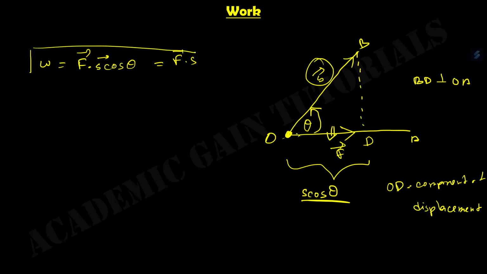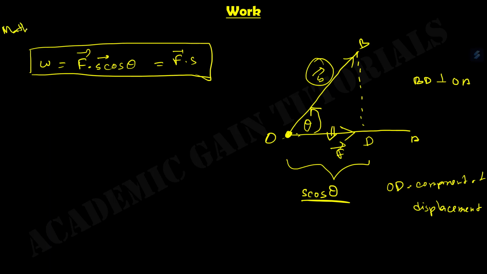So hence we prove our mathematical equation for work. Here we can see that there is an angle theta. Due to this angle theta, there are some cases for positive, negative, and zero work. So for some cases of theta, we'll get positive work, negative work, or zero work.